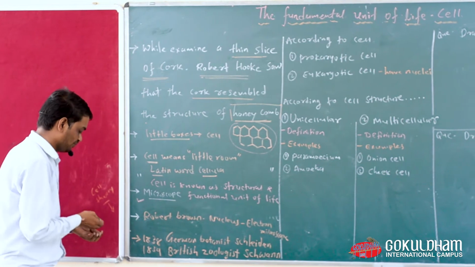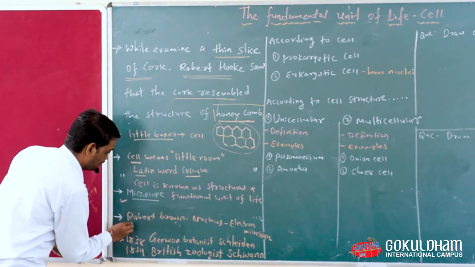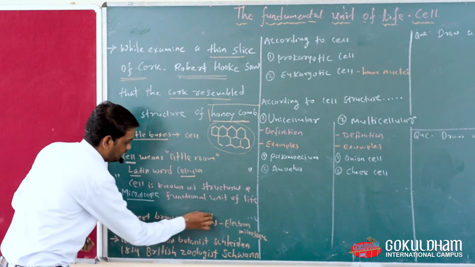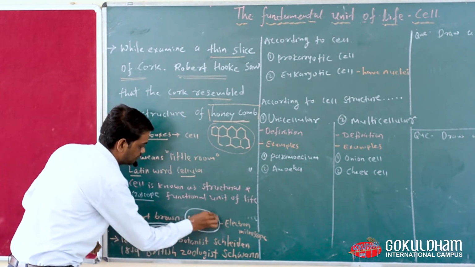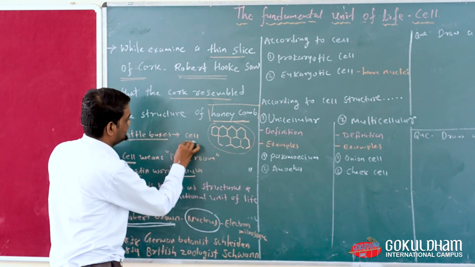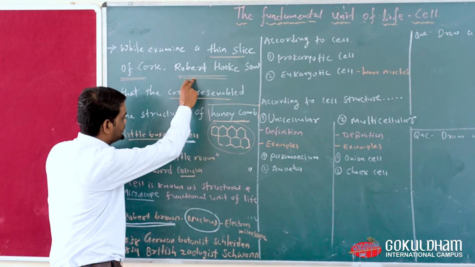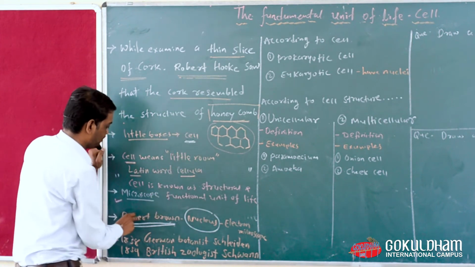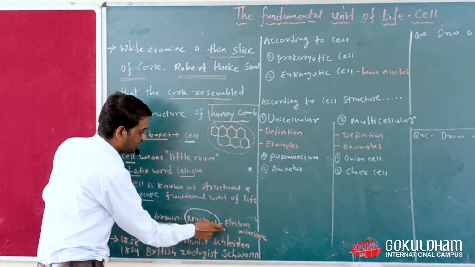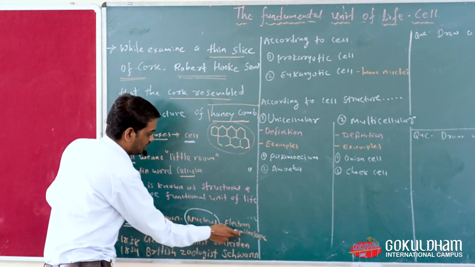Robert Brown found the nucleus. First of all the cell was named by Robert Hooke, and after that Robert Brown found the nucleus with the help of an electron microscope.